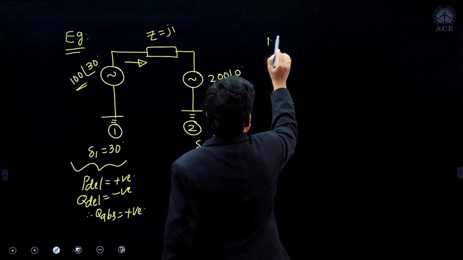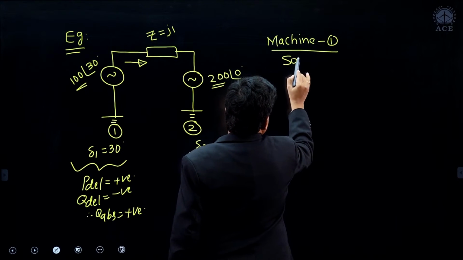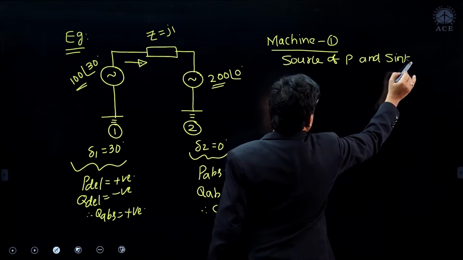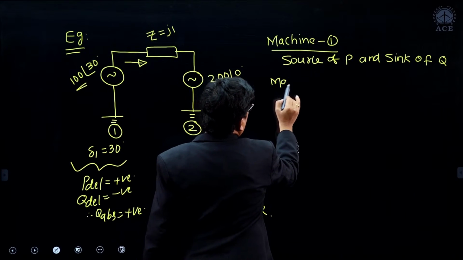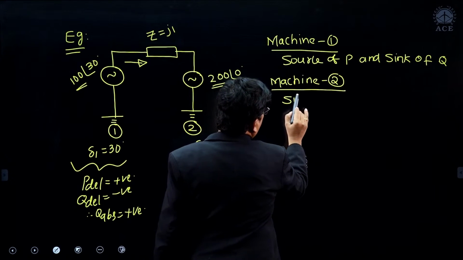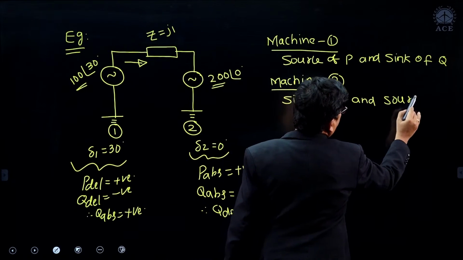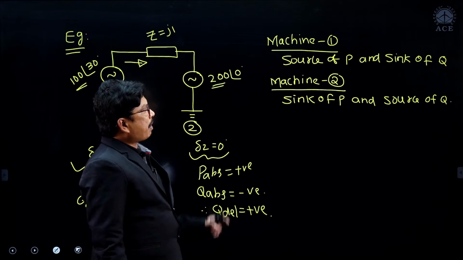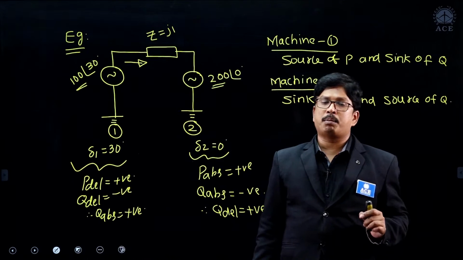We can write here, machine 1 is source of P and sink of Q, and whereas machine 2 is sink of P and source of Q, right. Now tell me which type of machine can be connected here, means which machine can act as source of active power and sink of reactive power.